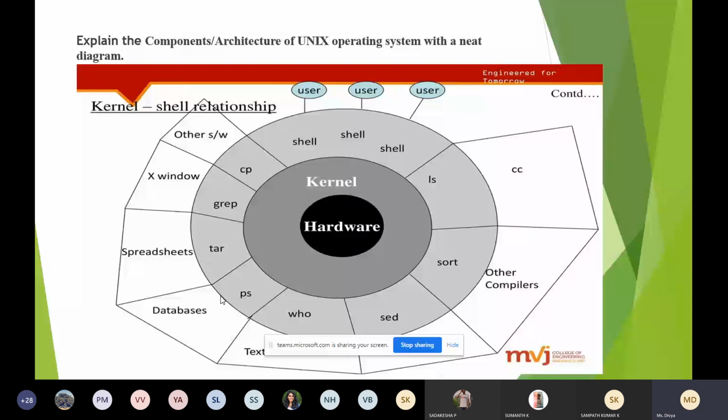In this diagram you can see the core part of any operating system is hardware. We will have different hardware, memory. Above that we have the kernel. This is the core of the Unix operating system, or in general we can say the kernel is an operating system. I'll tell more about this later. Next, above that we have the shell.